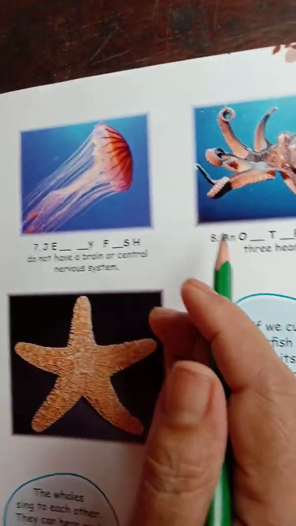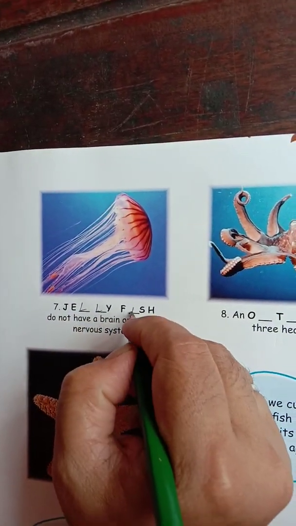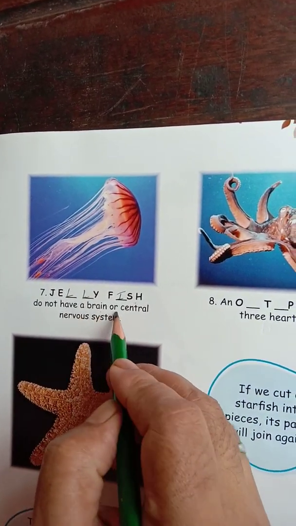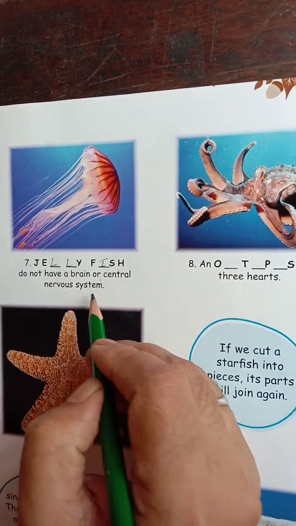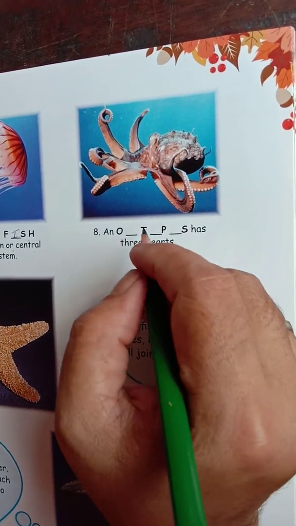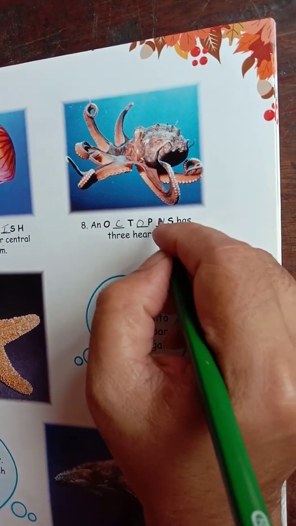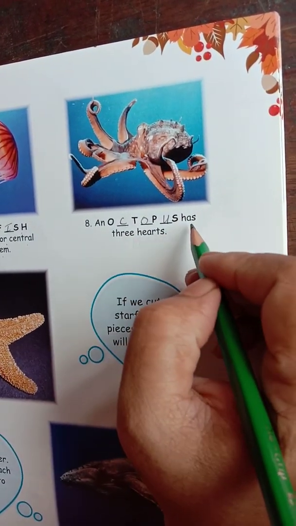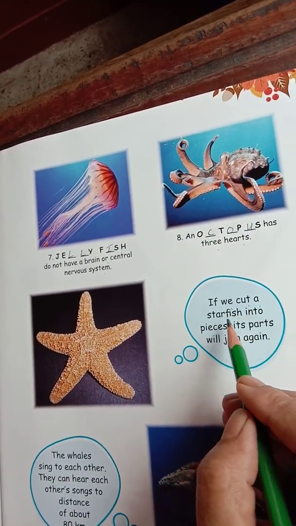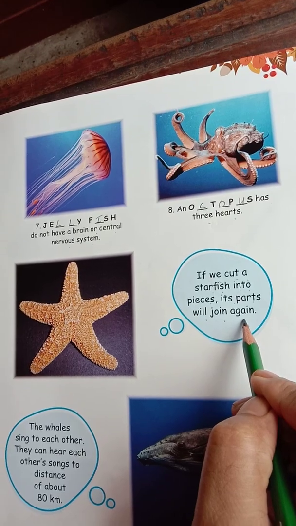Then we have here jellyfish. Jellyfish do not have a brain or central nervous system. Then we have the 8th one, octopus. An octopus has 3 hearts. Here we have, if we cut a starfish into pieces, its parts will join again.